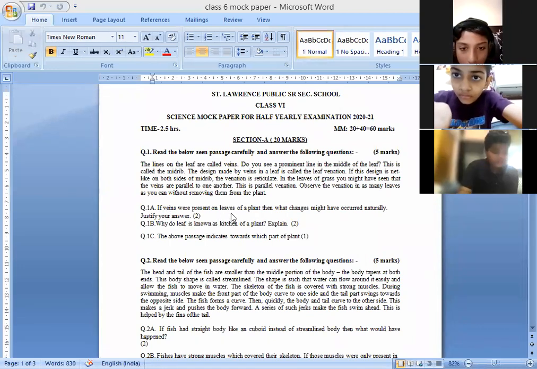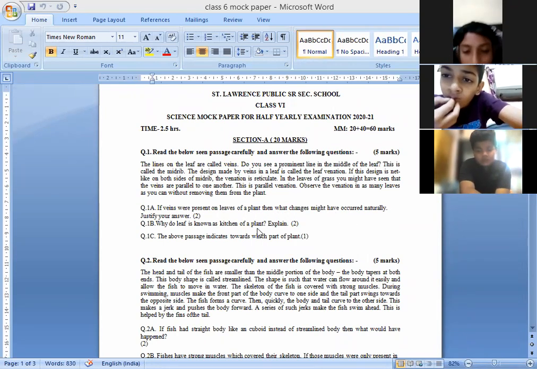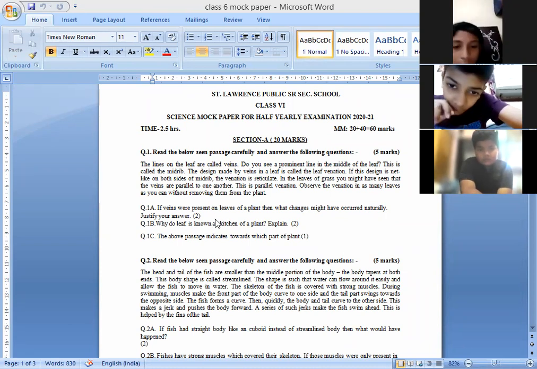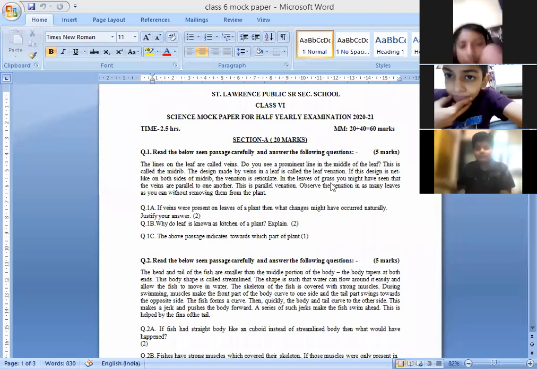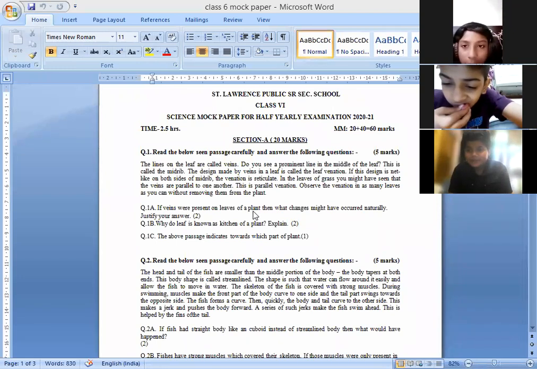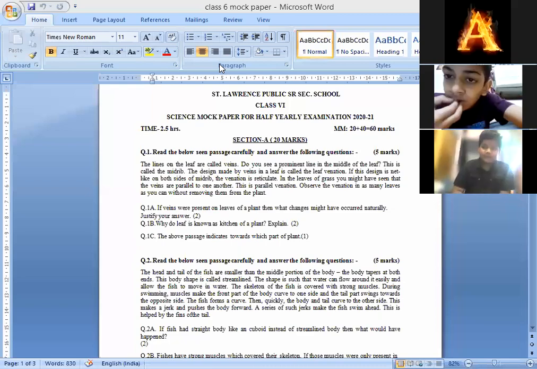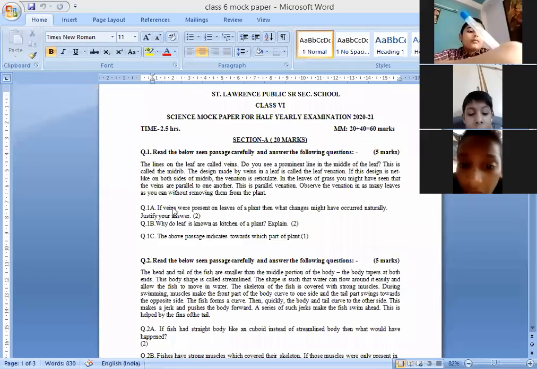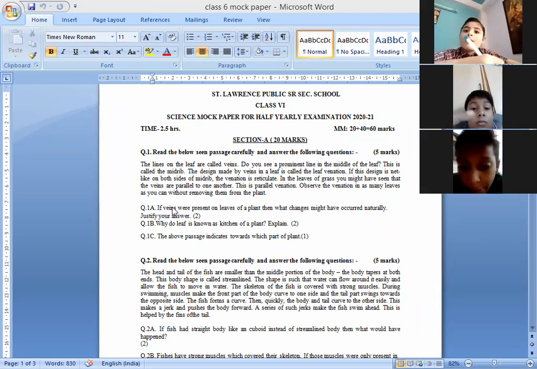If veins were present on the leaf of a plant, then what changes might have occurred naturally? Justify your answer. So can I have the answer? If the veins are present on the leaf of a plant, what changes can we see? If the veins were present on the leaves of a plant, then the plants would not be able to prepare their food because the veins become too prominent.